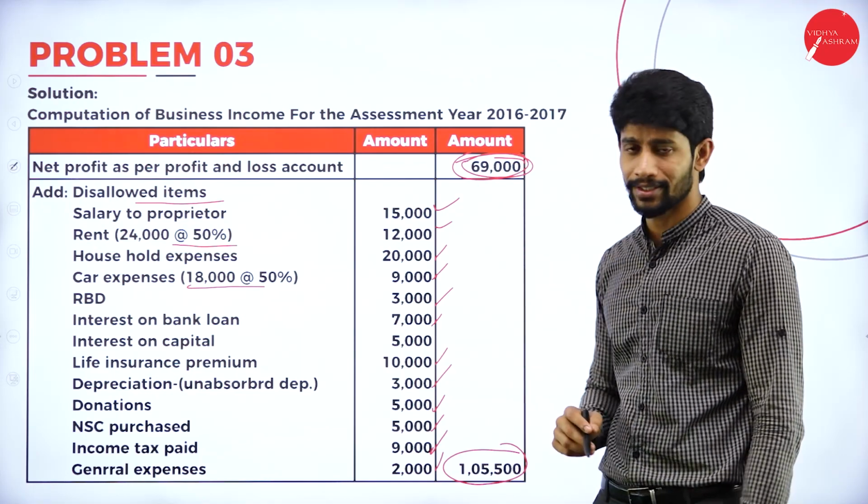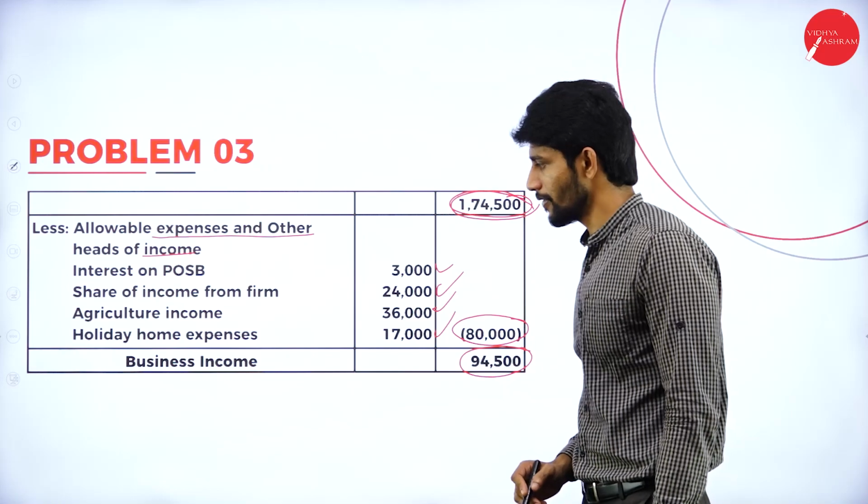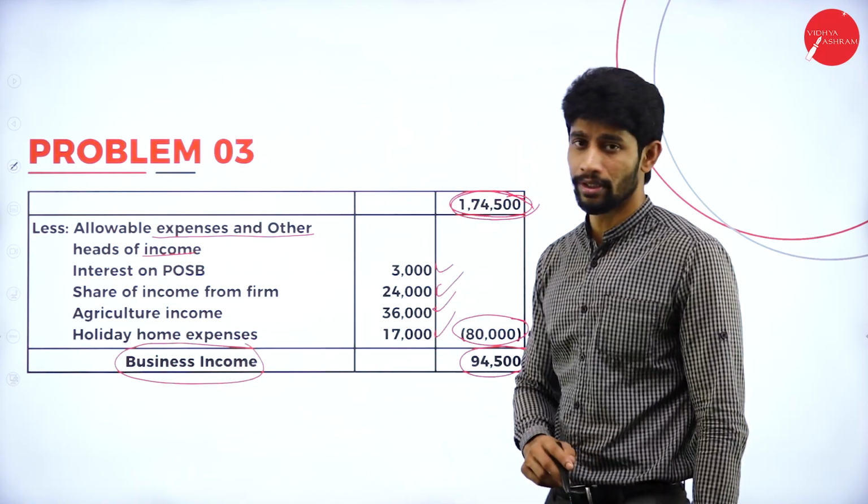According to him, 69,000 is the net profit. But now according to us, 94,500 is the business income. So this is how you are supposed to solve the problem.